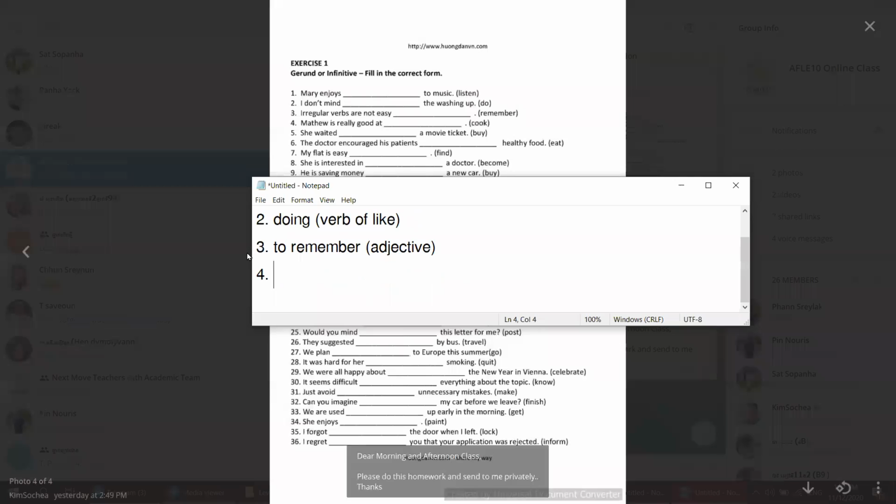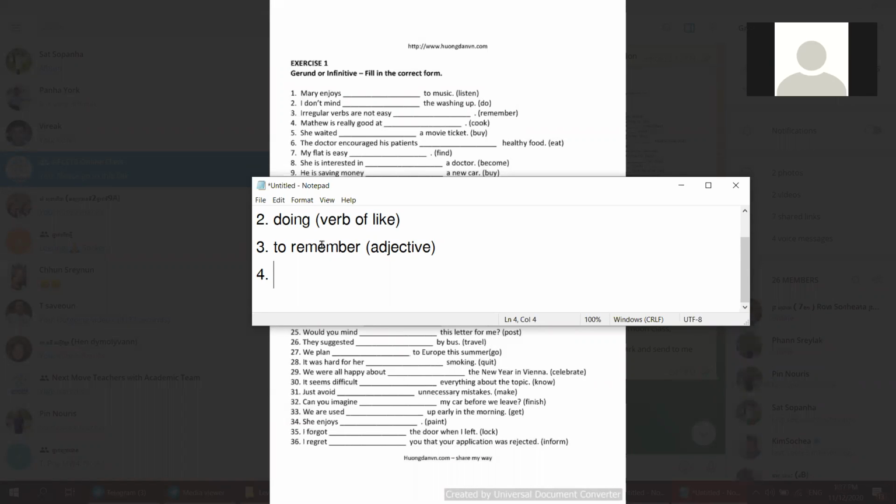Emma, number 4. Matsu. Matsu is really good at remembering.